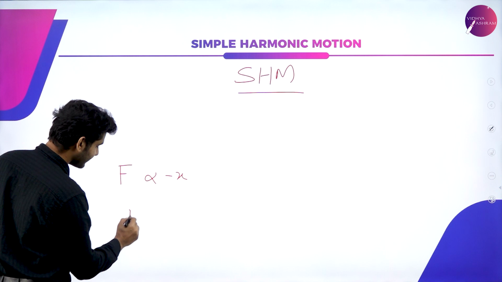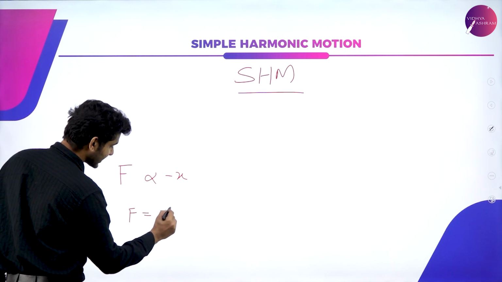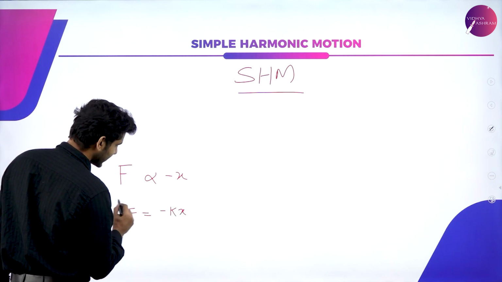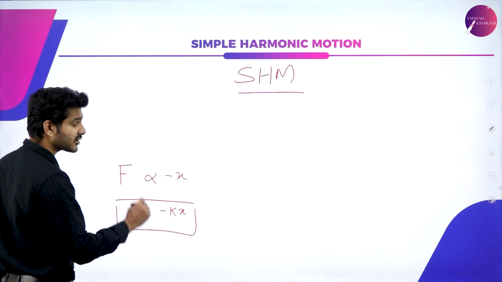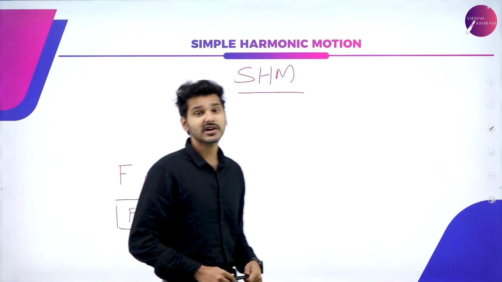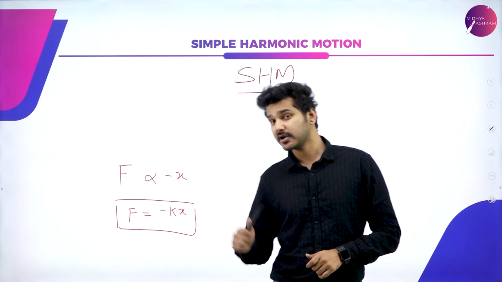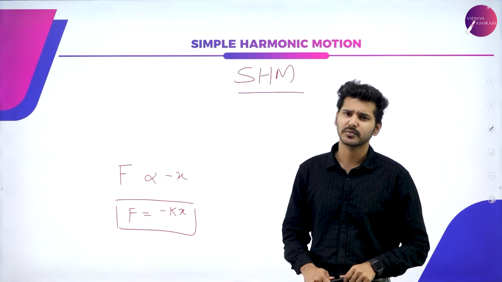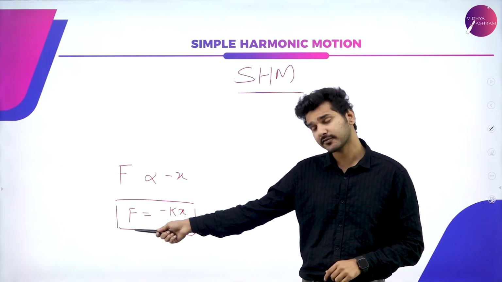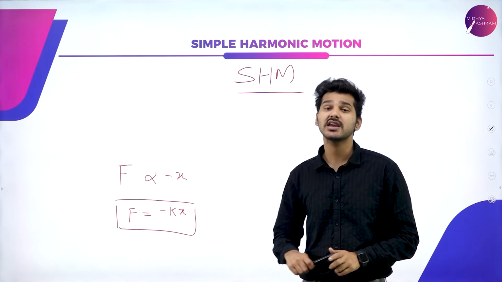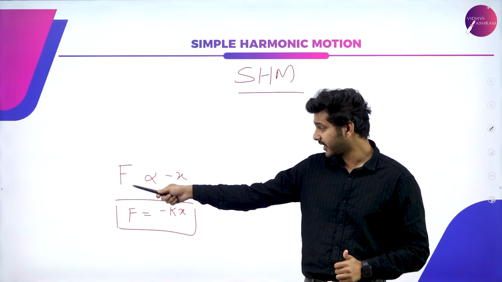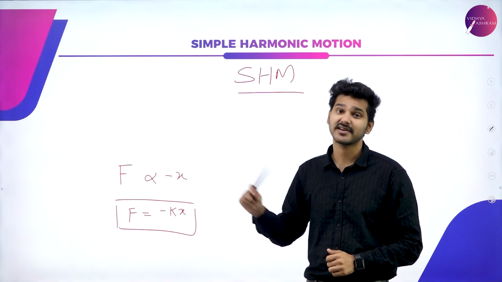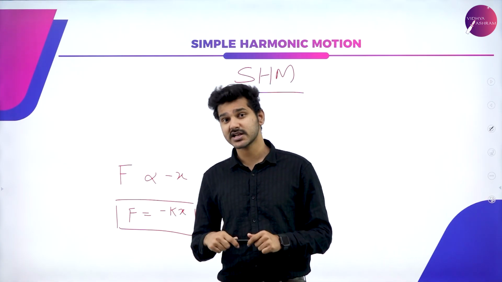Or again, F is equal to negative Kx. Again, you might have seen this particular equation in the previous chapter as the spring constant, but here it also has relation with the simple harmonic motion, which means that here F is force, x is displacement, and k is a constant. So F directly proportional to negative x. Or in words, we can write it down as